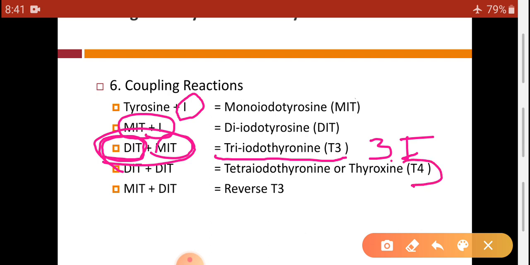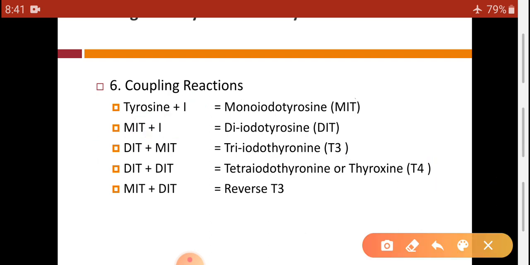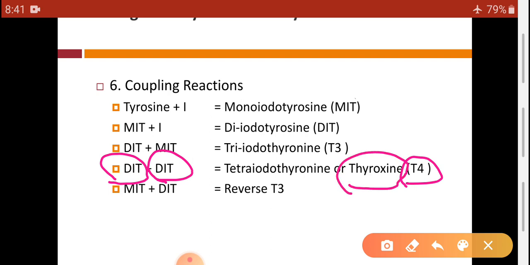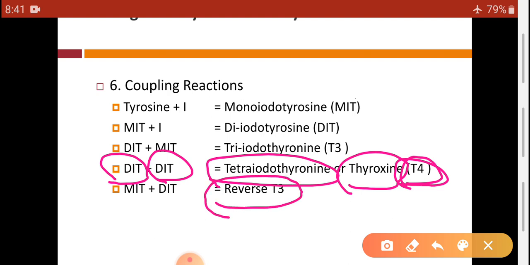Then talking about T4, DIT plus DIT will form thyroxine, or T4, or tetraiodothyronine. That means it contains four molecules of iodine and two molecules of tyrosine. While MIT plus DIT is reverse T3, which is secreted in very small amounts.